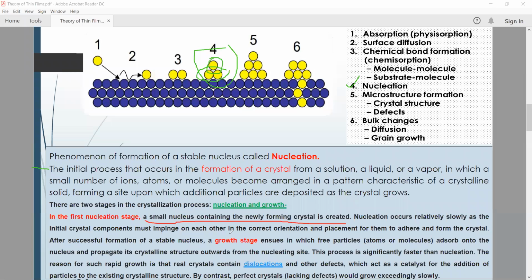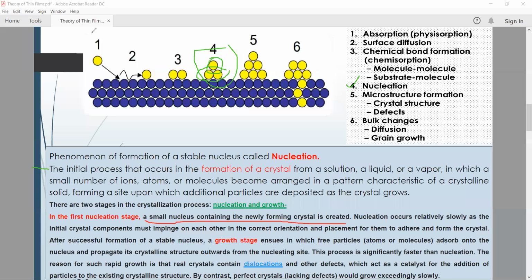After successful formation of a stable nucleus, the growth stage starts. In that stage, free particles, which might be atoms or molecules, can adsorb onto the nucleus and propagate their crystalline structure outwards from the nucleating sites.